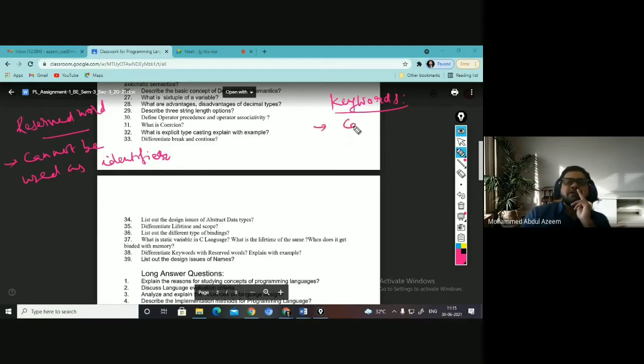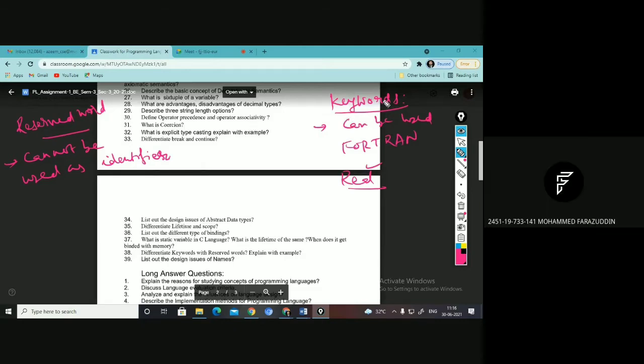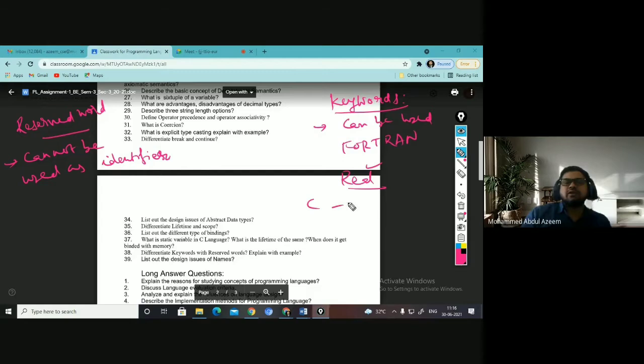So keywords can be used as identifiers, right? For example, in Fortran language, real can be used as the real data type, that means keyword. At the same time, it can be used as a variable. Okay, you can do that. How many keywords are there in C language? 32. Yeah, in C there are 32. Can you say they are the reserved words also?